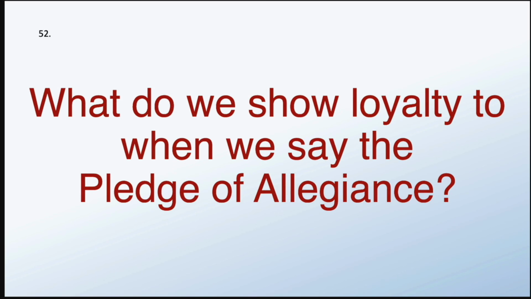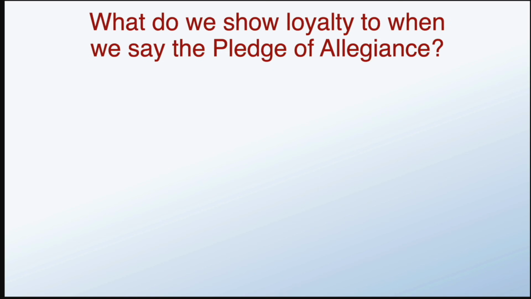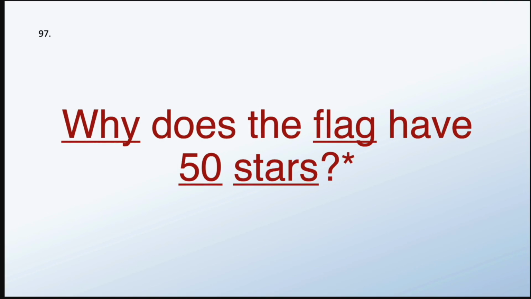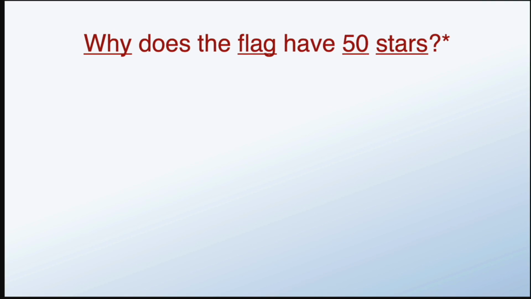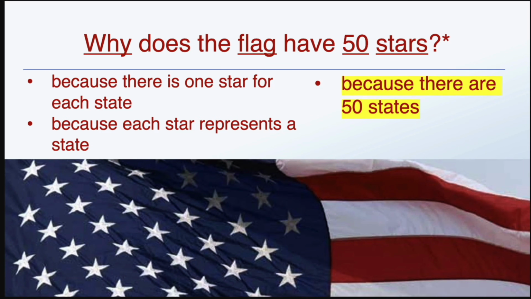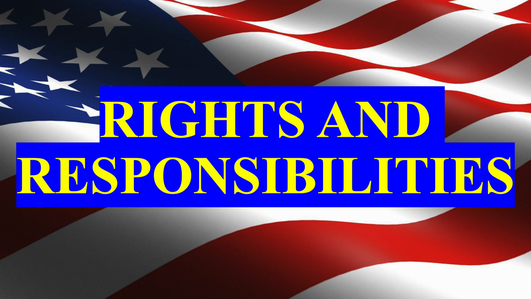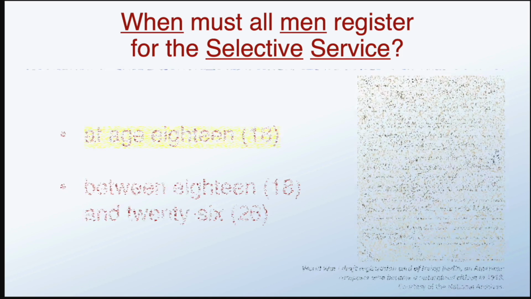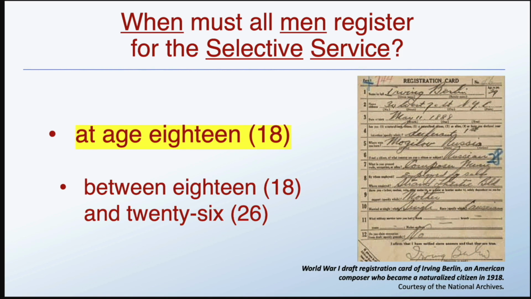What do we show loyalty to when we say the Pledge of Allegiance? The United States. Why does the flag have 50 stars? Because there are 50 states. Rights and responsibilities. When must all men register for the Selective Service? At age 18, or between 18 and 26.